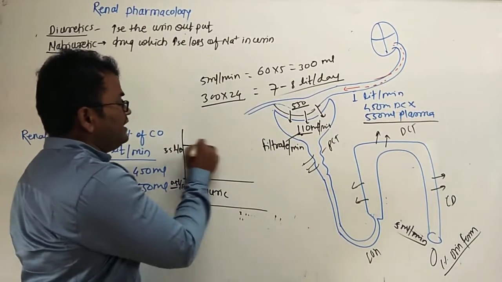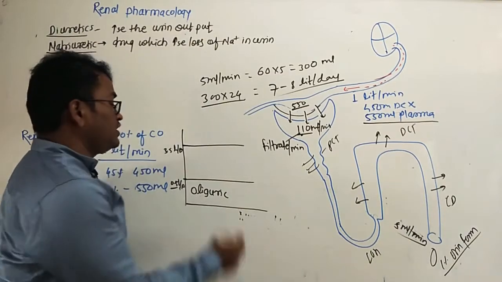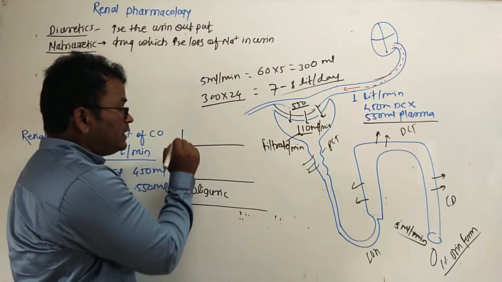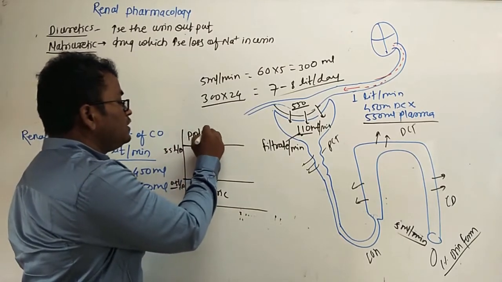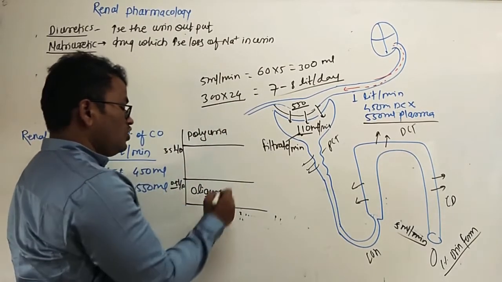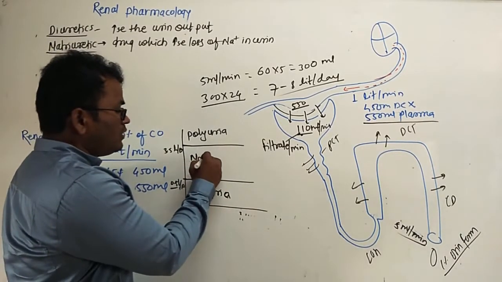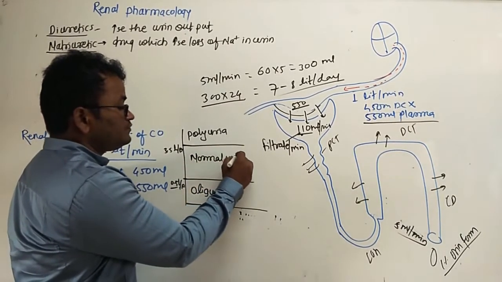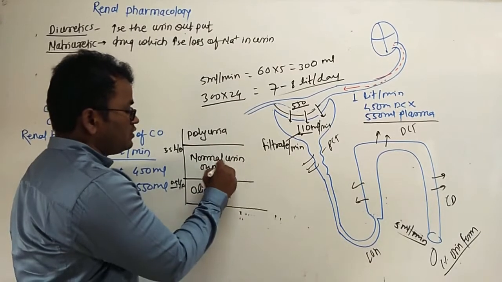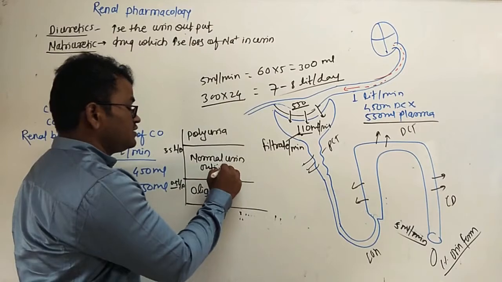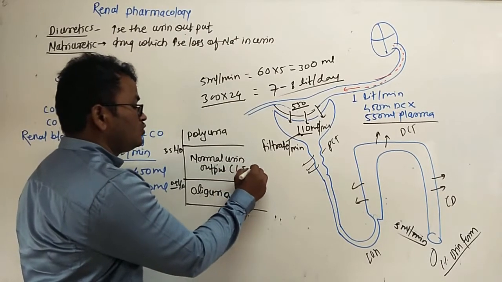If the patient's urine increases to more than 3.5 liter per day, it is called polyuria. And the normal urine output is 1.5 to 2 liter.